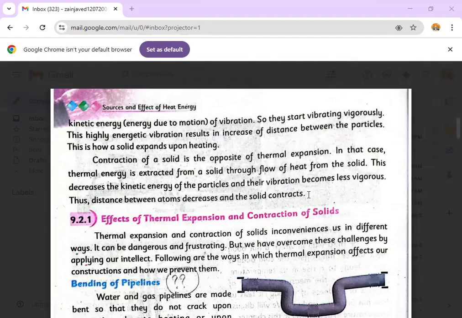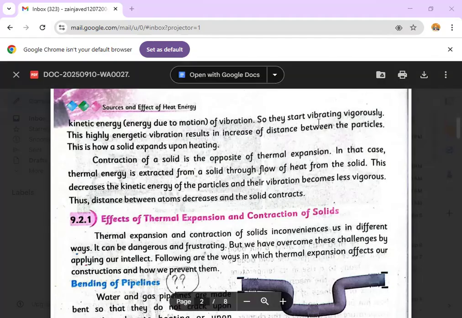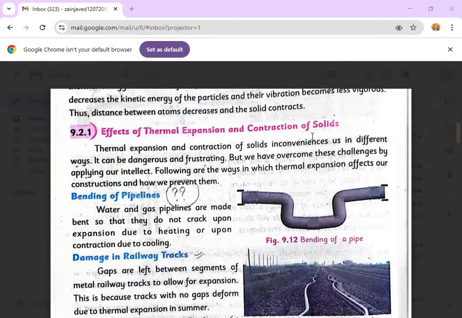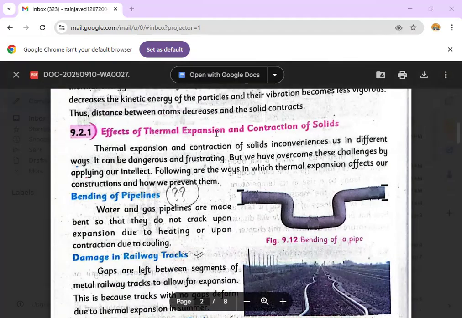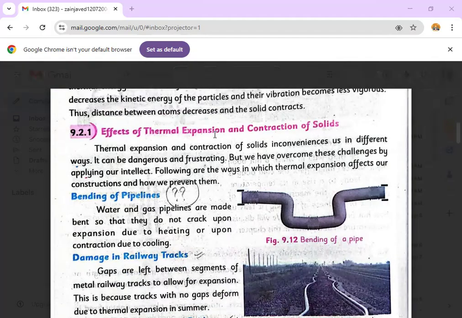So this phenomenon in which the extraction of heat occurs and the solid contracts is called contraction of solid in science. Now, a question arises over here: what are the effects of these expansions and contractions of solids? Why are they important? What are their applications in our daily life?